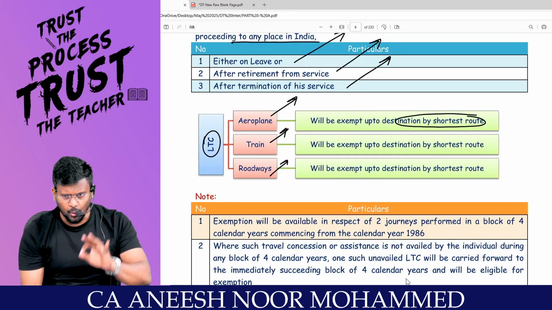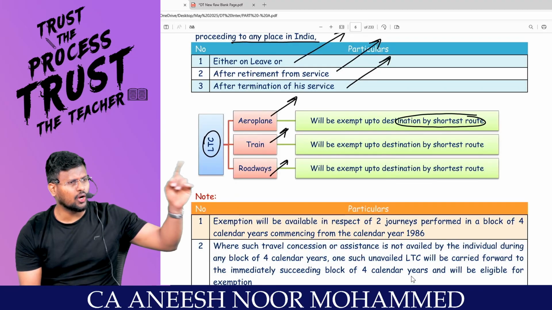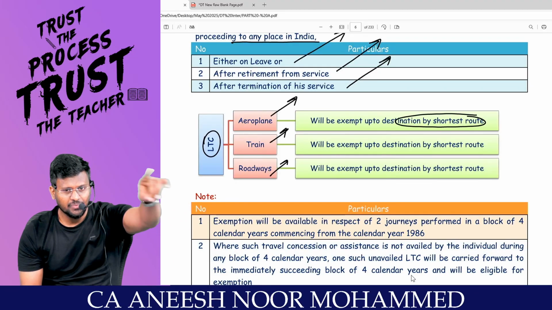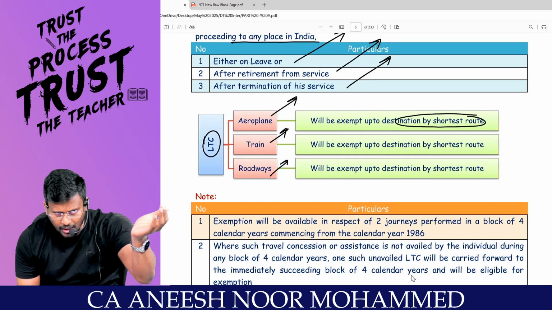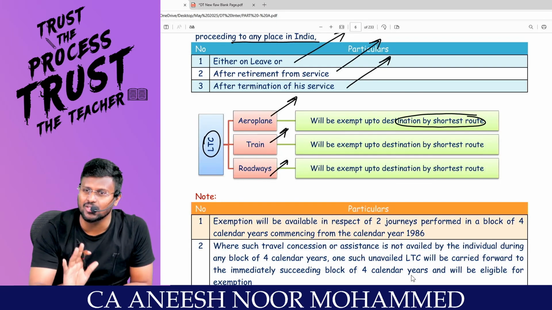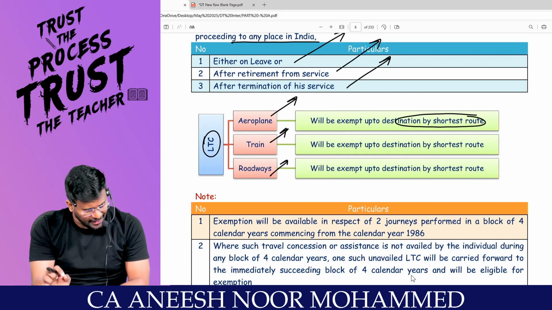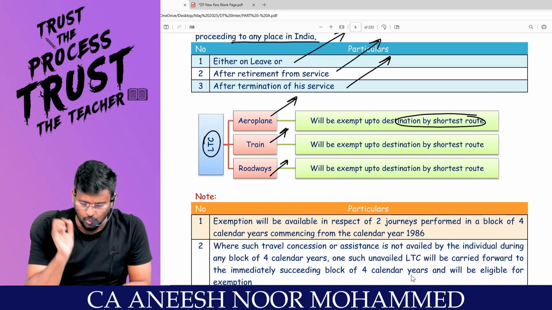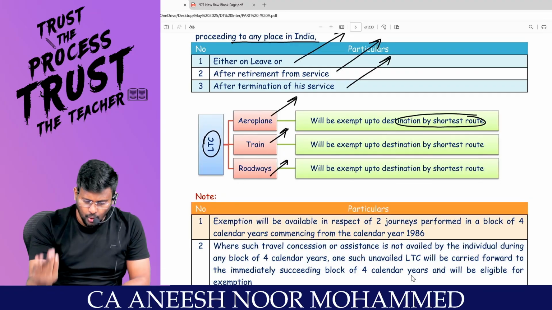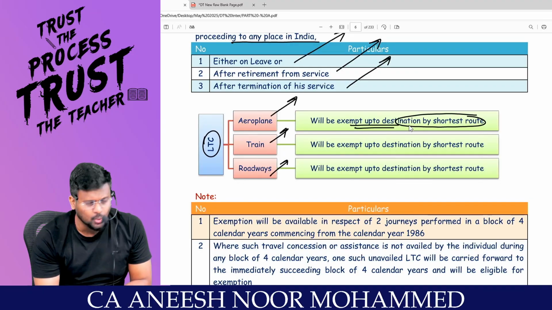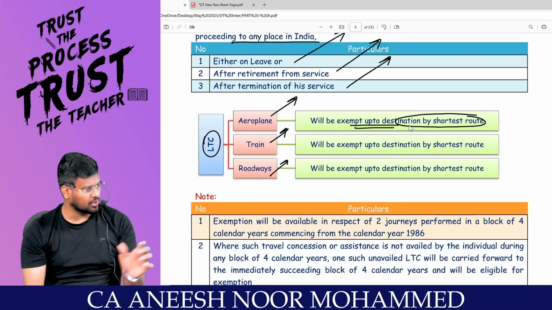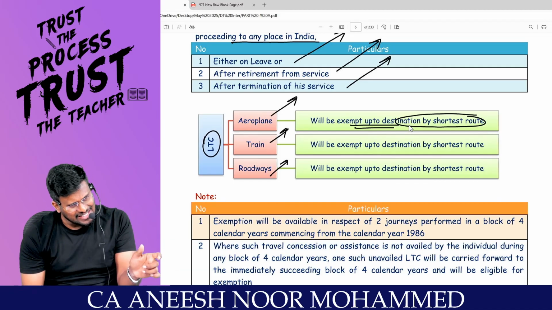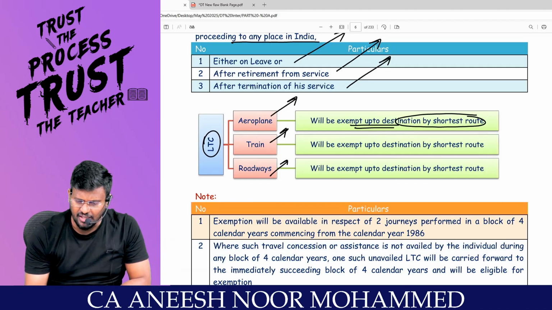For example, if you are going to Delhi, you should not go to Hong Kong, then Malaysia, then Bangladesh, and then come back to Delhi. It should not be like that. From your place, you have to go to Delhi by what route? Shortest route. So it will be exempted up to the destination by the shortest route. Only to that extent it will be exempted under section 10 subsection 5.